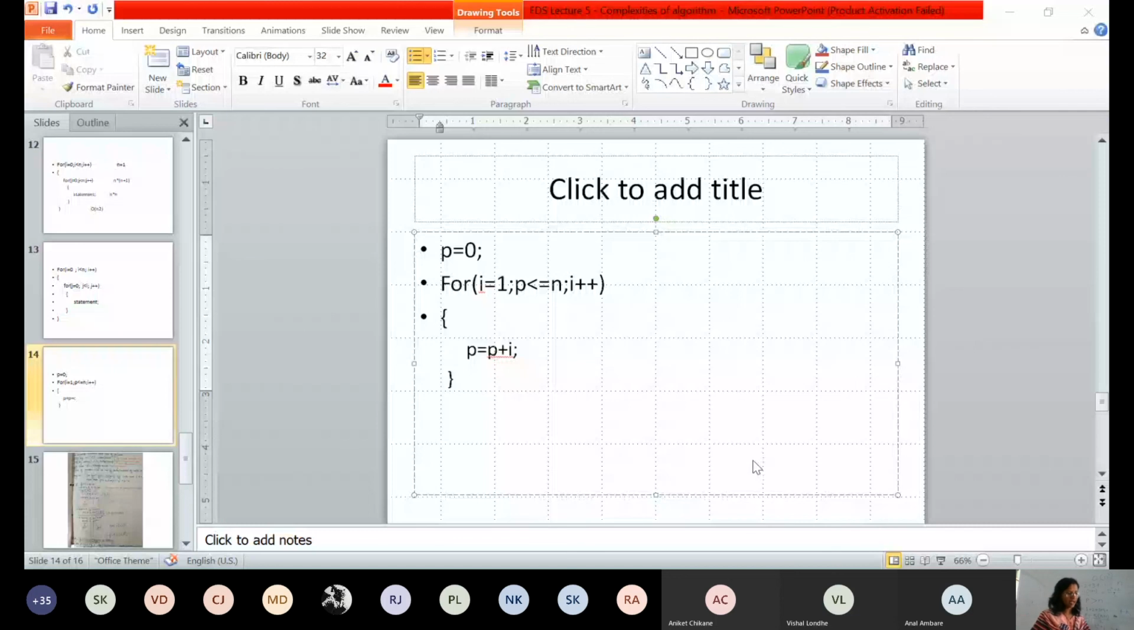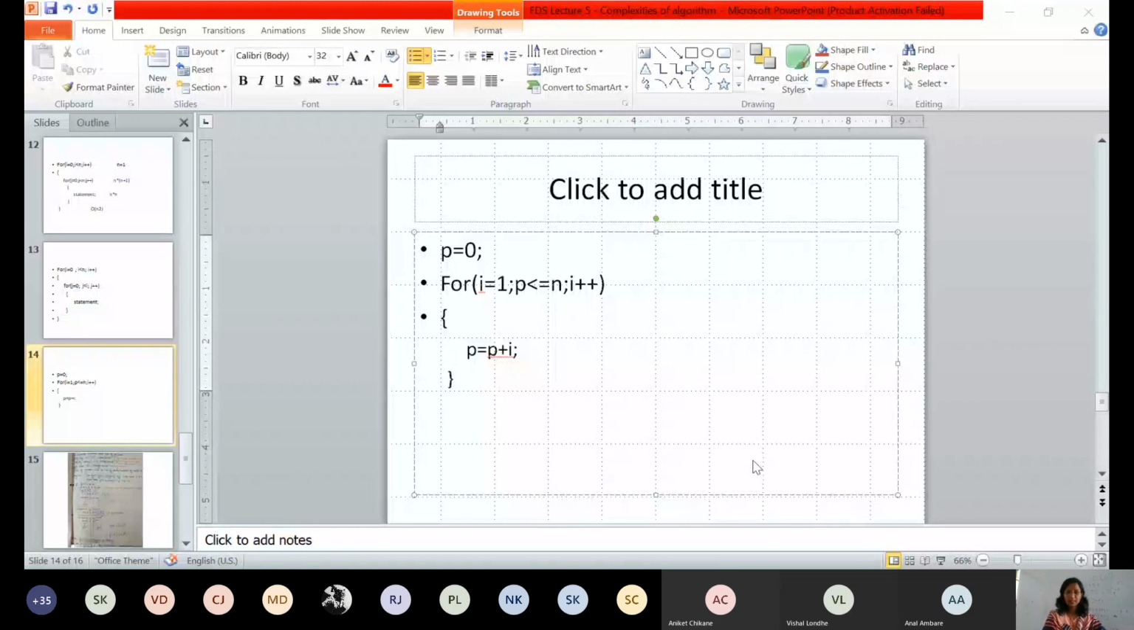See, complexities are represented in mathematical terms. So your mathematics should be strong enough to find out the relationship between how the loop counter is changing and then how many times the statement written inside a particular for loop is executed. Understood this?